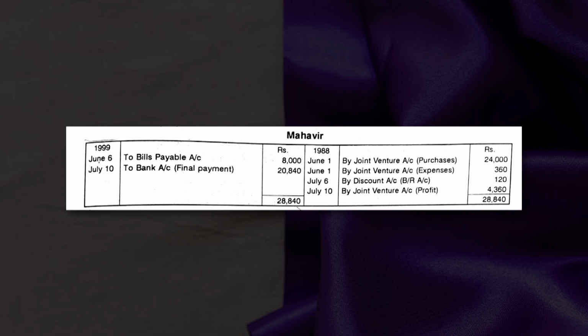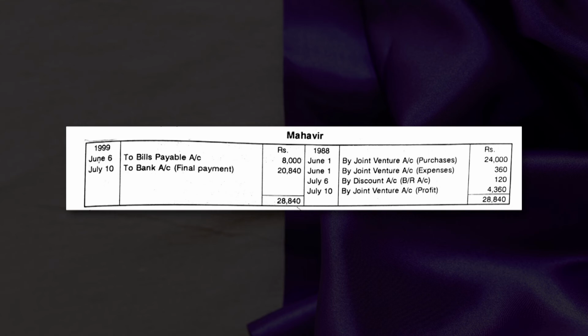So this was the final settlement on account of making the payment, 20,840, which is already calculated. We have already calculated in case of Govind. By joint venture, purchase 24,000. So Mahavir has purchased goods worth rupees 24,000. These are the amount of expenses incurred by Mahavir, 360, and this is 120. This is on account of discount charges for 1 month.